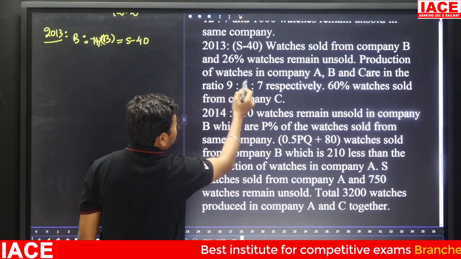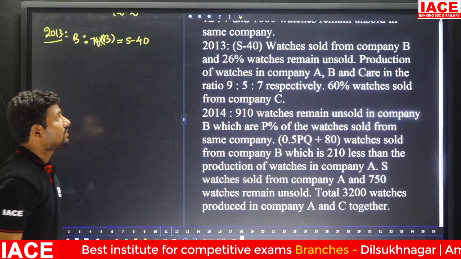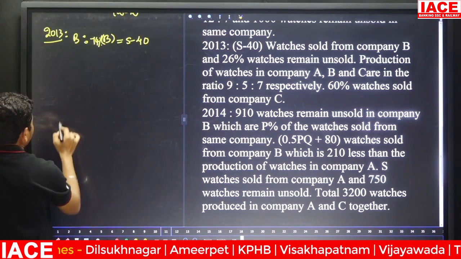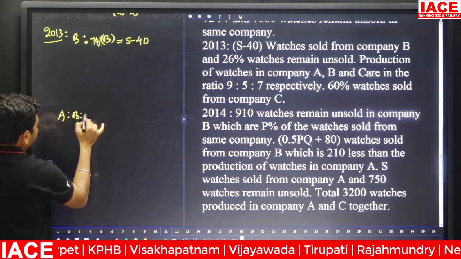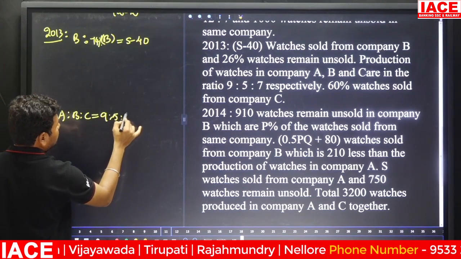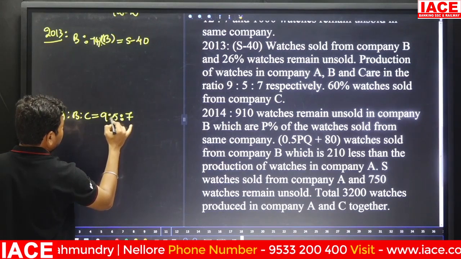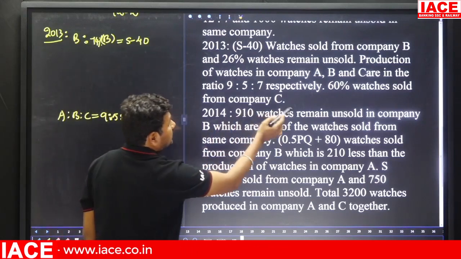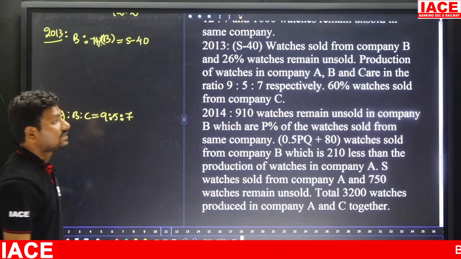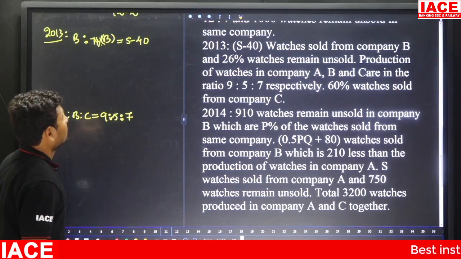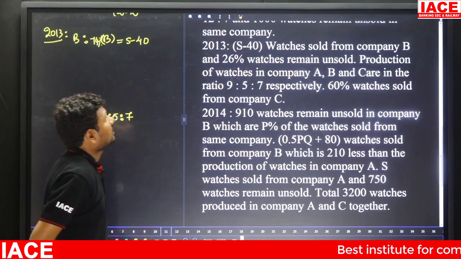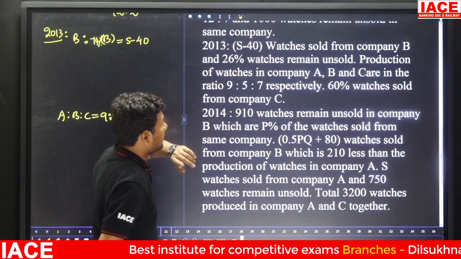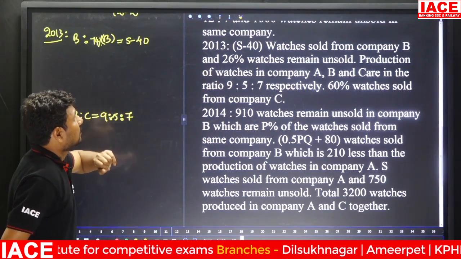And production of watches in companies A, B, C is in the ratio, what is the ratio? 9:5:7. Here A, B, C production values are mentioned. A is to B is to C is equal to 9:5:7. Next, 60% watches sold from company C. How much percentage sold out? Here 60% is sold out. Is there any other data? Then S minus 40 watches sold from company B and 26% watches remain unsold.